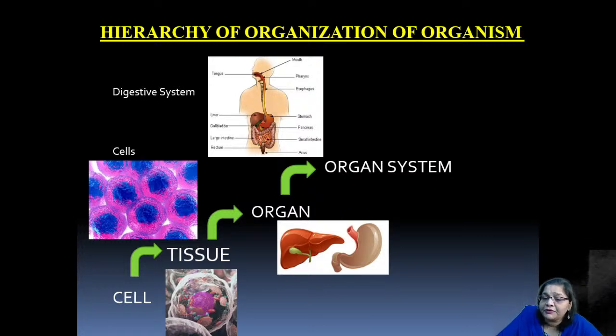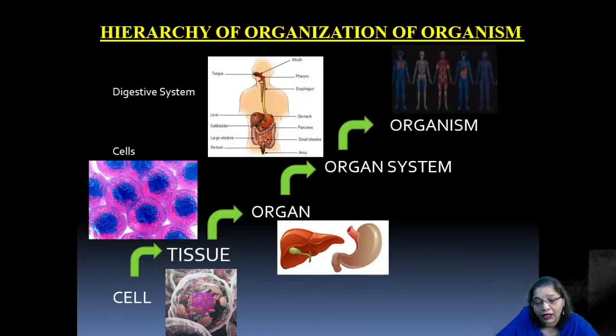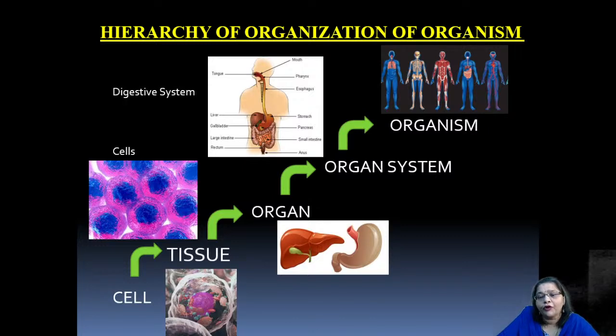All these different organ systems form the organism as a whole, right? So the hierarchy of organization of an organism we have seen generally in animals, but in plants also it is going to be the same.